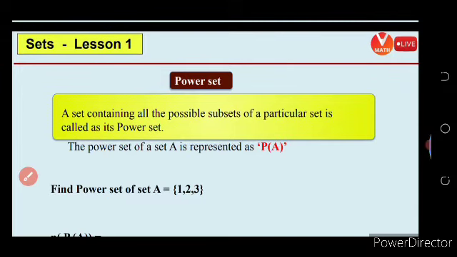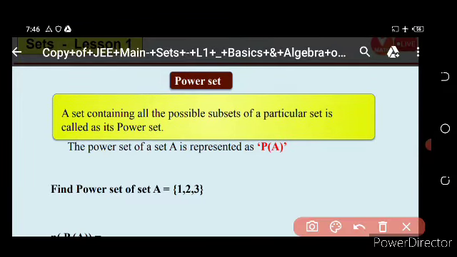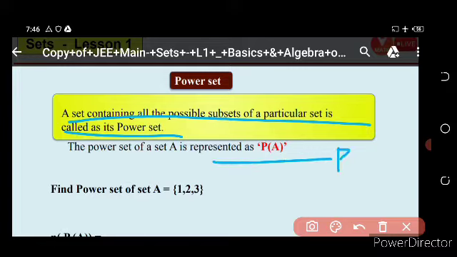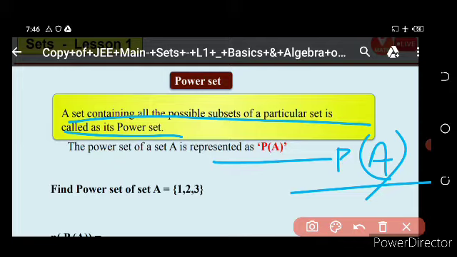Then come to power set. A set containing all the possible subsets of a particular set is called a power set. The power set of set A is represented as P(A). So how can we represent P(A)? What is the definition? A set containing all the possible subsets. So how many subsets are possible? We know 2 to the power n subsets are possible for a set A.